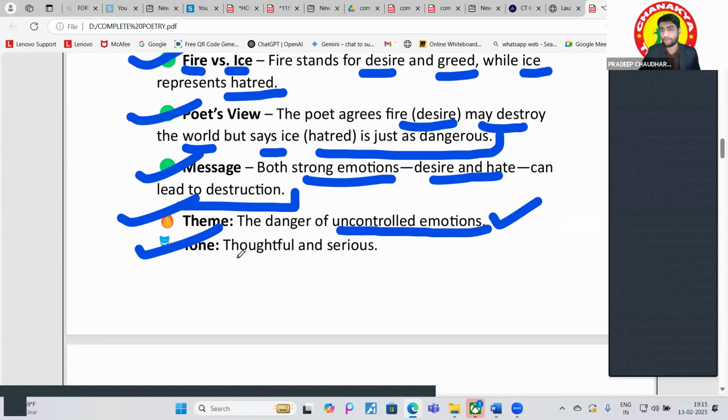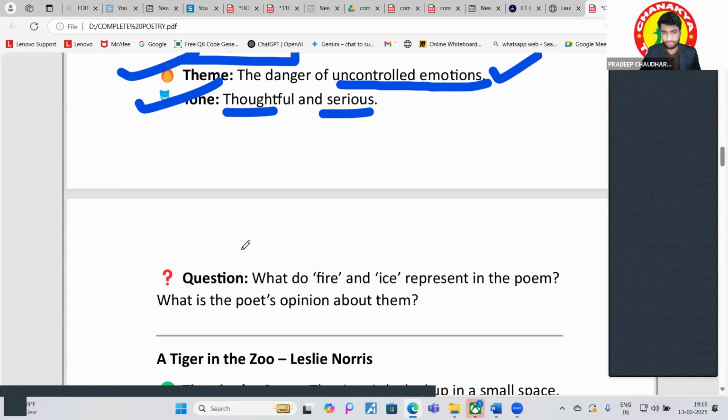What is the tone? Tone is thoughtful and serious. You will find the poet has composed this poem in such a way that he's thinking something. Right? He has a thoughtful nature in this poem, and he's also serious. Right? That what is going to happen with this world. Right? Okay, so in this, what is the tone? Thoughtful and serious. Got it, guys? I hope this is clear.